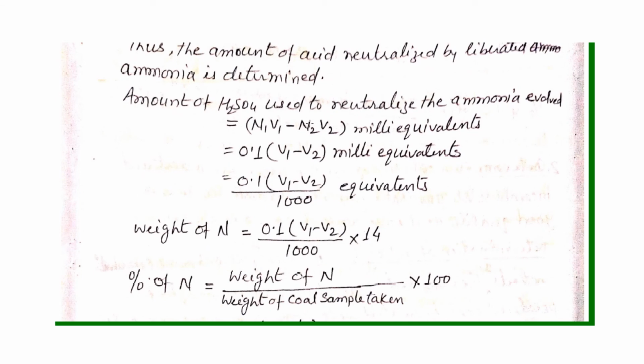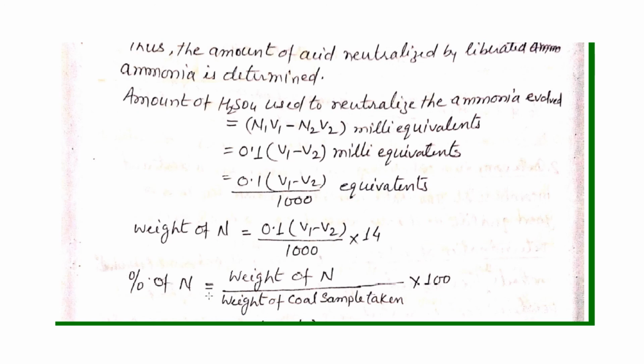The amount of H2SO4 used to neutralize the ammonia evolved is N1V1 minus N2V2 milliequivalents. Here N1 and N2 are both 0.1 normal, the solutions of sulfuric acid and NaOH we used. So 0.1 we will keep as common, and it will come as 0.1 into (V1 minus V2) upon 1000 times the equivalent weight of nitrogen, which we know is 14.